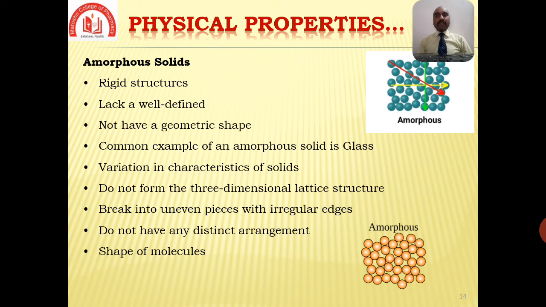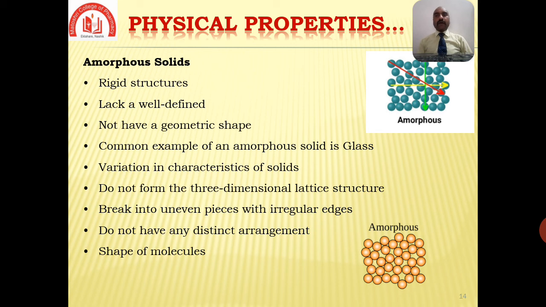This variation in characteristics of solids occurs due to the arrangement of their molecules. Here, the particles of matter do not form the three-dimensional lattice structure that we see in crystalline solids. Some naturally occurring amorphous solids have impurities that prevent such a structure from forming.